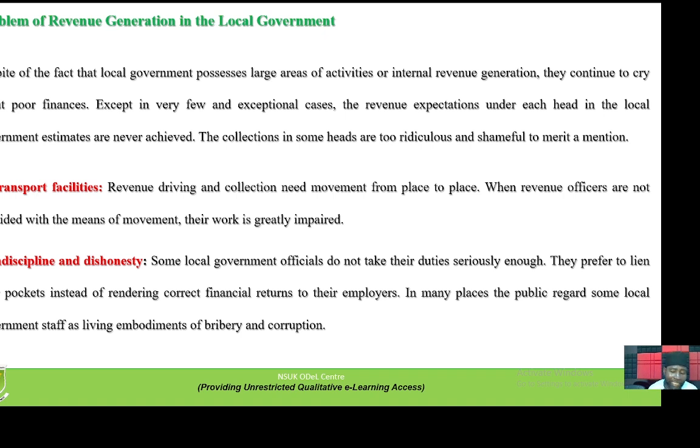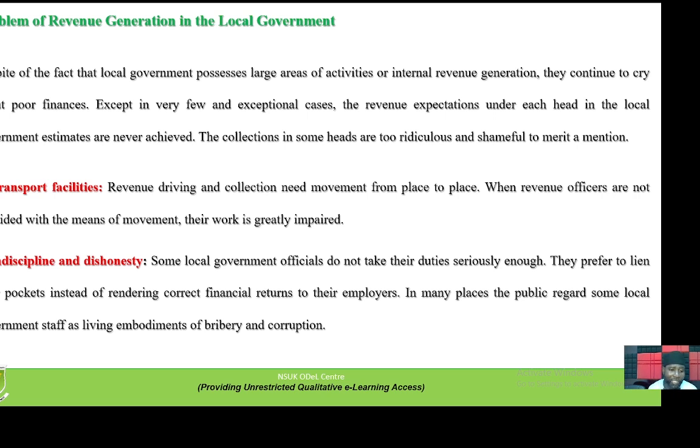Number two is indiscipline and dishonesty. That's another very serious issue in the Nigerian system. Some local government officials do not take their duty seriously enough. They prefer to line their pockets instead of rendering correct financial returns to their employers. In many places, the public regards some local government staff as the living embodiment of bribery and corruption. That one is a general issue, the issue of corruption, indiscipline, and dishonesty in terms of revenue generation.